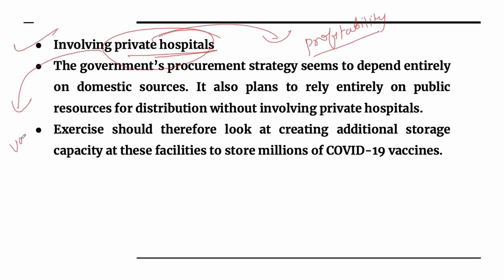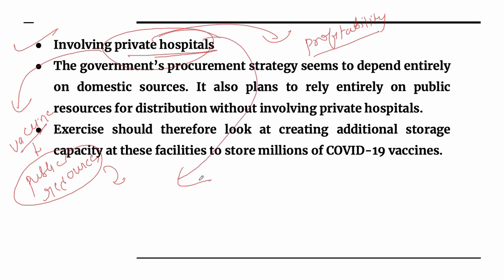Like, if the vaccine is to be distributed, and if for the distribution of the vaccine public resources, public hospitals, are used, then the government will set certain criteria, and the government will also set certain priority. And of course, the priority will not be the profit. The priority will be to ensure vaccination of these prioritized groups. But in case of private hospitals, there is a possibility that they will focus more on the profit part.